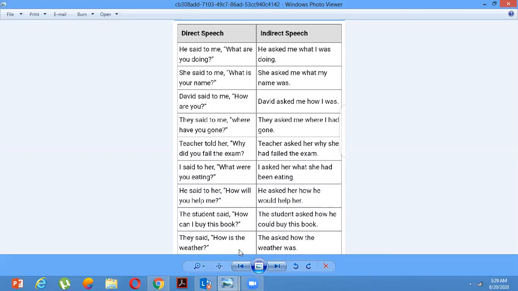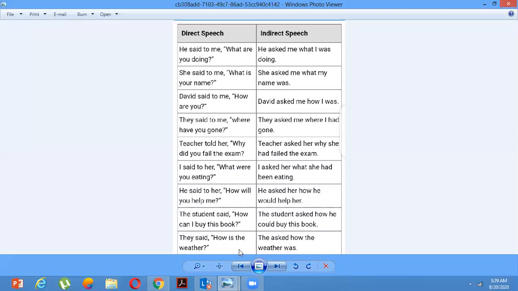David said to me, "How are you?" David asked me how I was. Okay, now you see the verb are or is, the position of the verb is changed now, and it comes after the subject. David asked me how I was. Full stop. They said to me, "Where have you gone?" They asked me where I had gone.